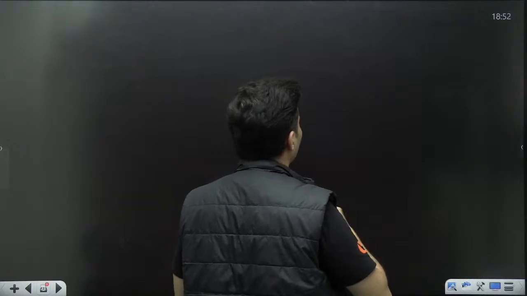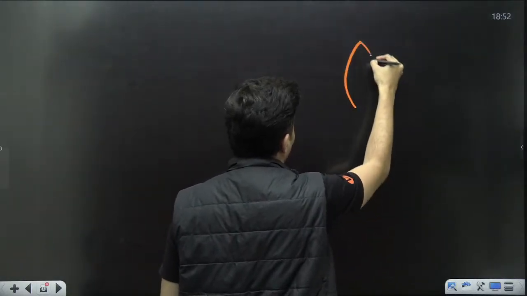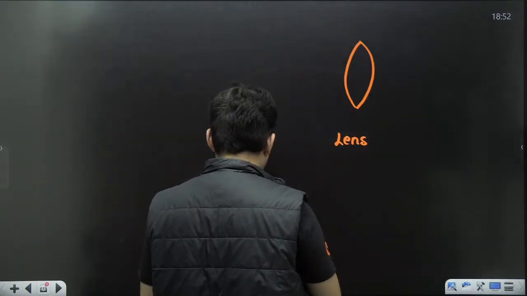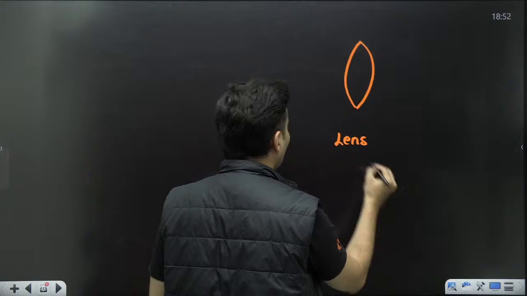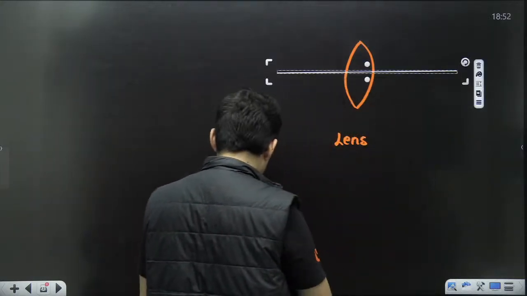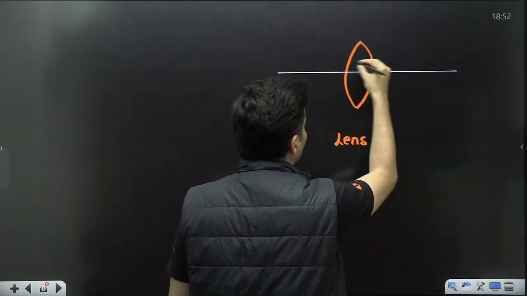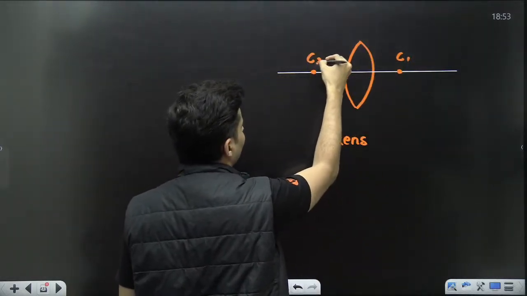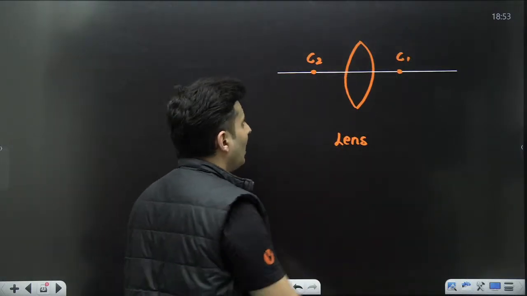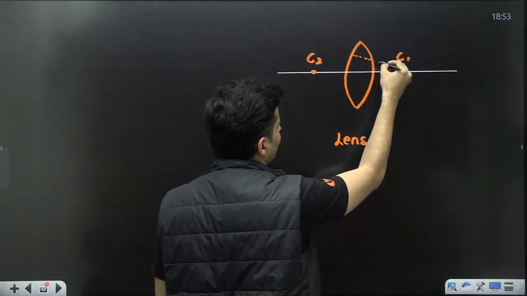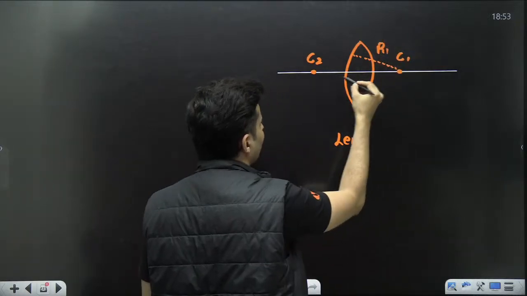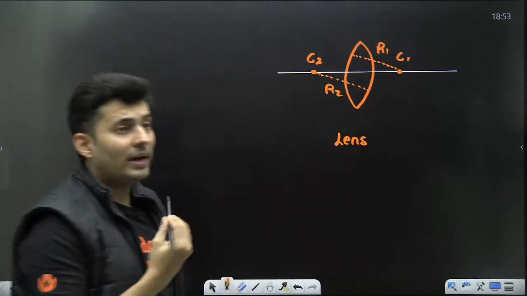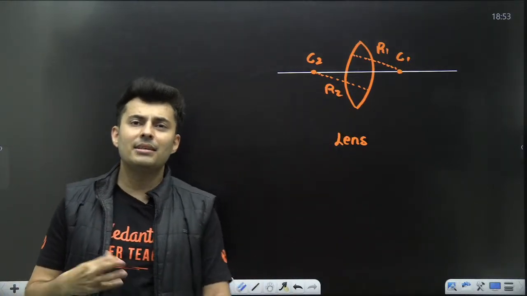So observe this carefully. If I have a lens like this, it could be convex, concave, doesn't matter. Let's say this is the principal axis, and let's say these are the centers of curvature, C1 and C2. This is your first radius of curvature, R1. This is your second radius of curvature, R2. How do I know which is R1, which is R2? It doesn't matter.